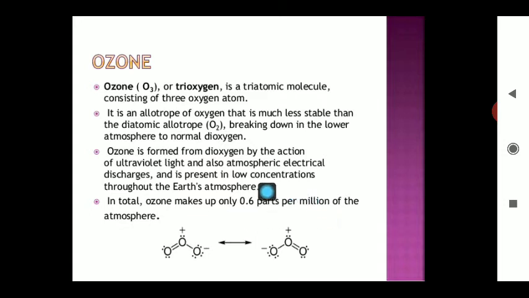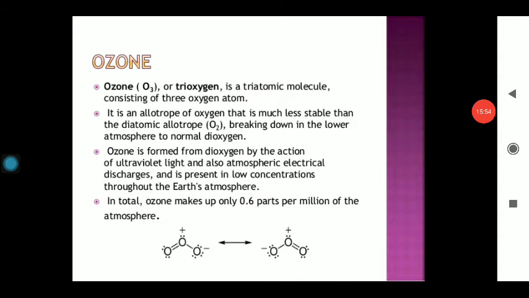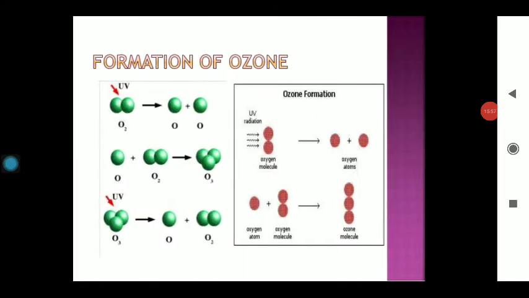So automatically in our nature O2 is formed there, and this O2 basically exists in two resonating structures, in which the double bond is present either on this oxygen or maybe on this one. In this way, the two allotropes of oxygen, ozone is also possible, and these two forms are interconvertible. Whenever we talk about the total composition, it is about 0.6 ppm. A very low concentration of O3 is present in our nature.